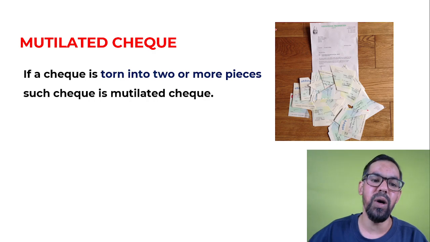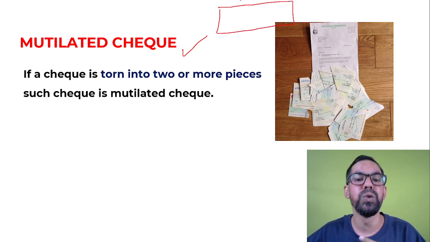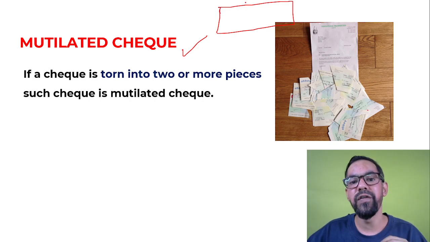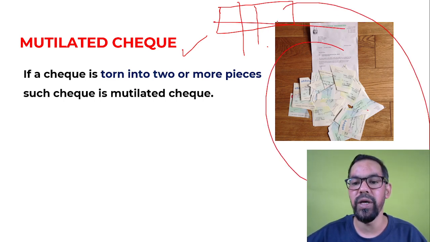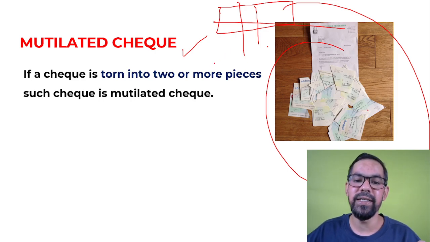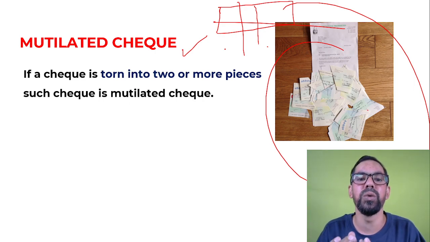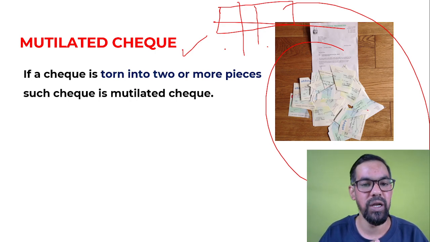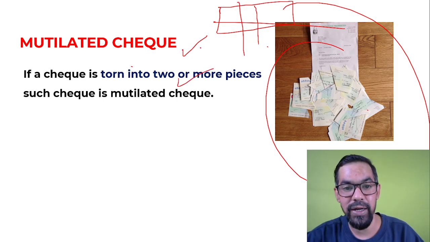Now mutilated check. I hope you have heard about mutilated notes. Similarly, there are mutilated checks as well. If any check is torn into 2 or more pieces, so this is your check, and if it is torn into 2 or more pieces, this is known as a mutilated check, as you can see here as well. A check is paper, so if it is torn into 2, 3, or more, or divided into 4, 5 pieces, that is generally known as a mutilated check.